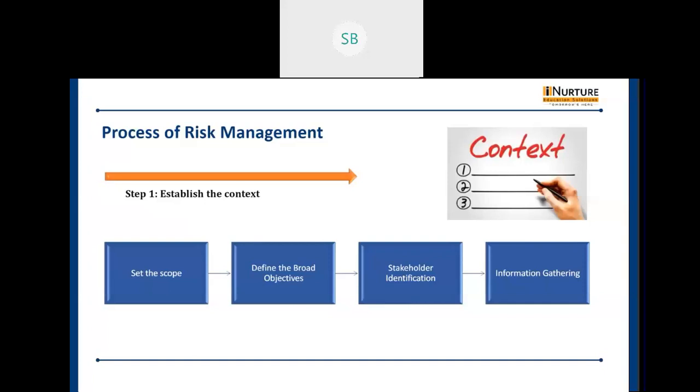Then we have to define the objective. Once your scope is decided, we go for the objective. You have to find out why you are going for the risk assessment. What is the actual reason for it? Could this risk be repeated when required, or will it be a one time thing? For example, when the government changes and new laws come in, the organization needs to keep all these risks in mind and define the broad objective. Next, we have the stakeholder identification.